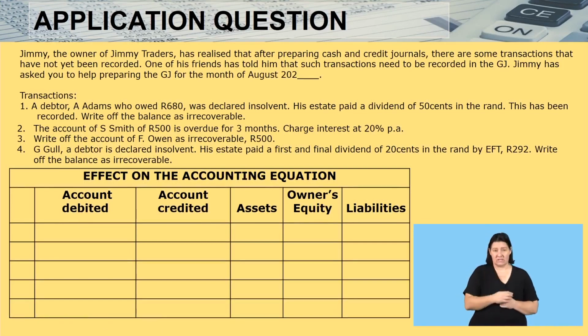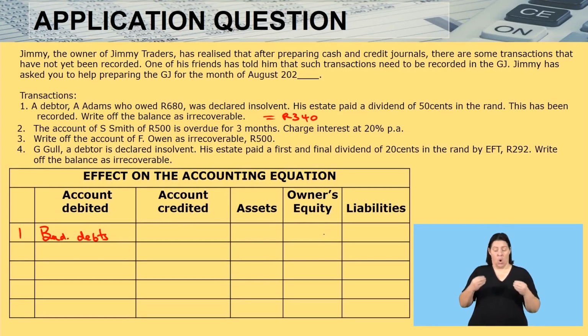The first transaction reads, a debtor, A. Adams, who owes 680, was declared insolvent. His estate paid a dividend of 50 cents. We have done that calculation, and we found 340. I'll say number one, the account to debit is bad debts. We know bad debt is an expense.